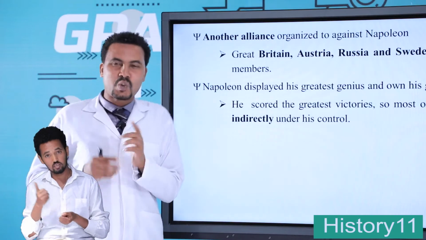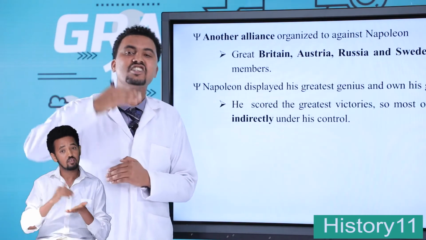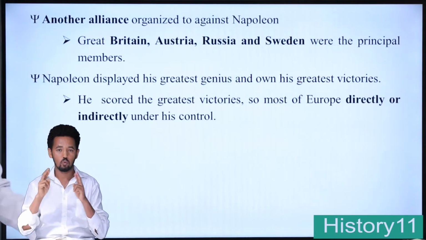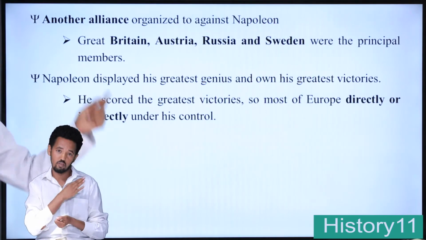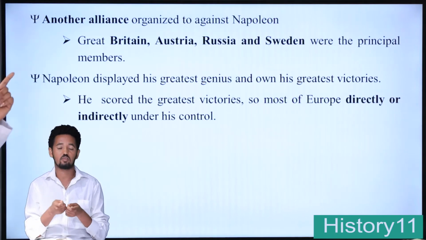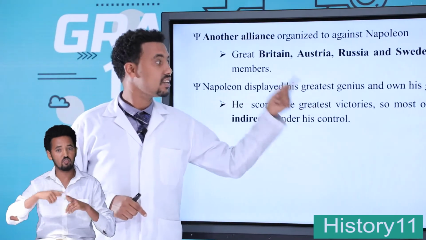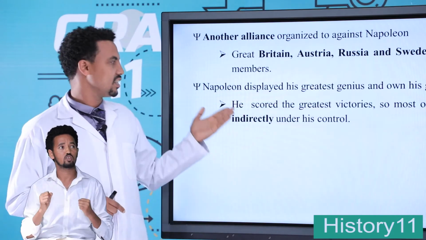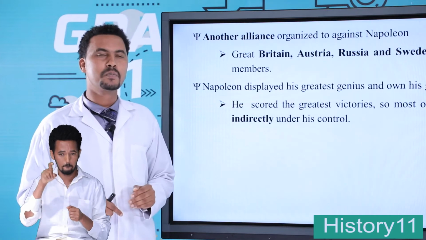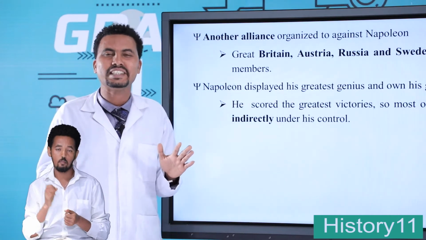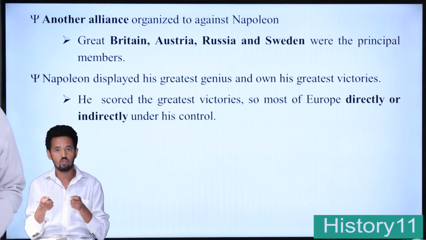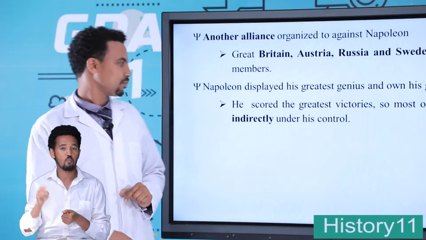Another alliance was organized to struggle against Napoleon Bonaparte. The principal members of this alliance were Great Britain, Austria, Russia, and Sweden. Napoleon displayed his greatest genius and scored his greatest victories. So most of Europe was, directly or indirectly, under the control of Napoleon Bonaparte.